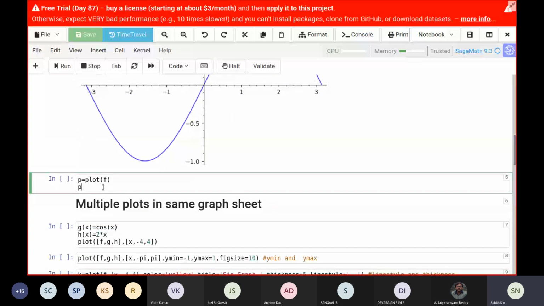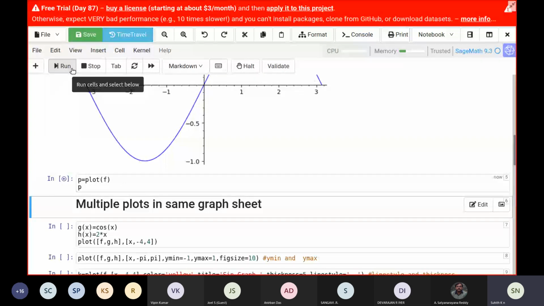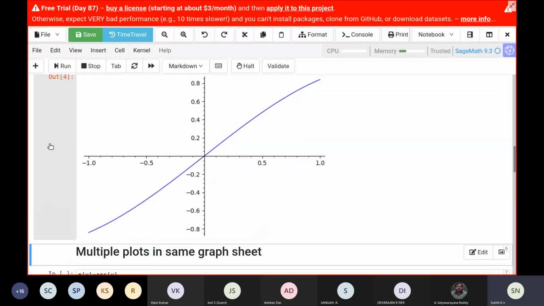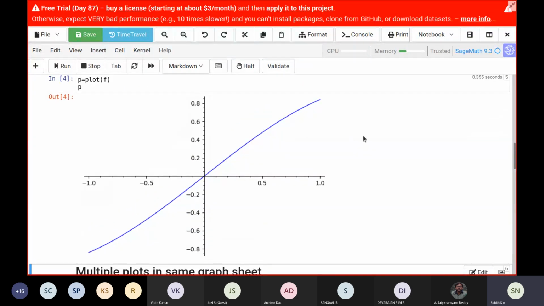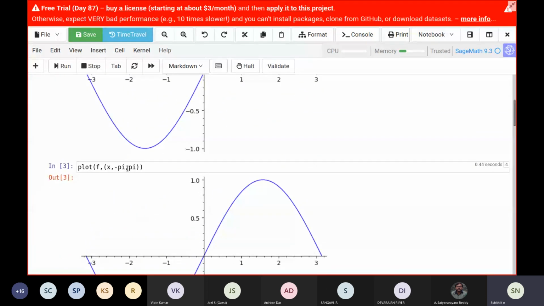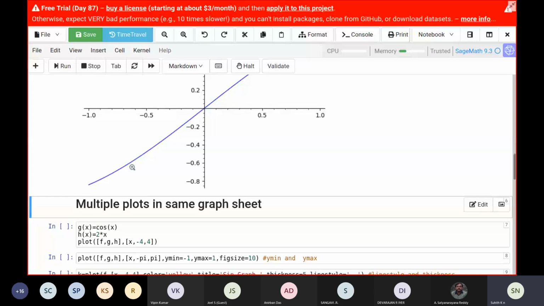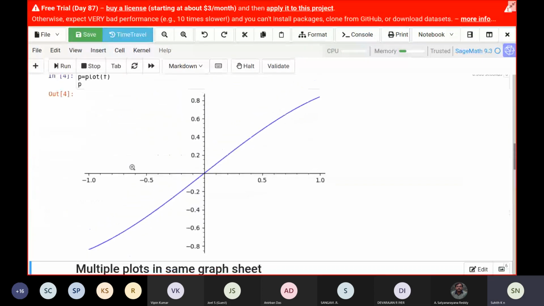Another thing is you need not even give the range. You can just put plot of f and run it, and automatically Sage will take a range and give you the output. It has taken -1 to 1. Most of the time you don't want the automatic range. That's why we use the range we want, and we give the domain of minus pi to pi or 0 to pi and so on. So that is how you do this.